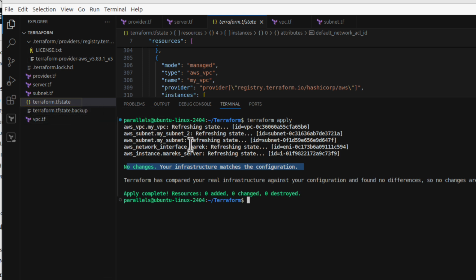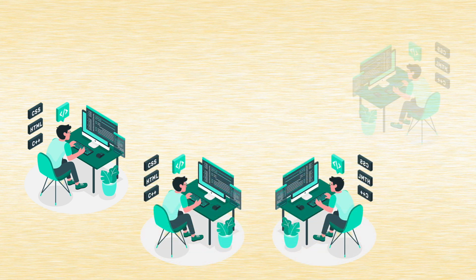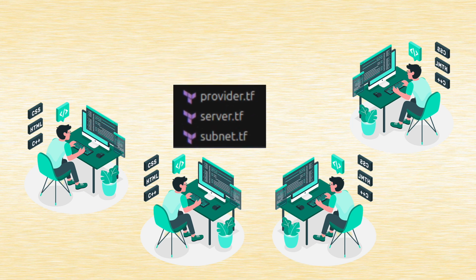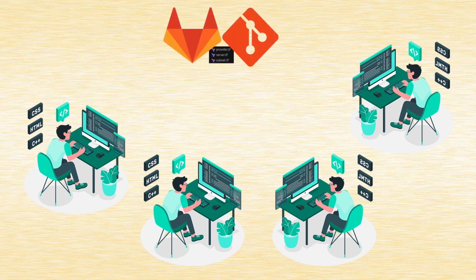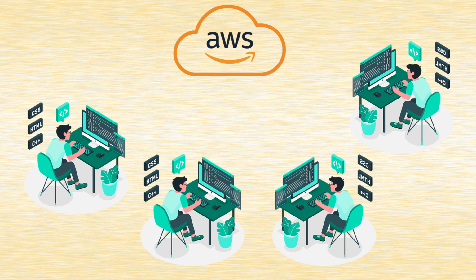The problem is, it's usually the case, especially in bigger companies, that you are not the only person responsible for maintaining that infrastructure. There you might have, I don't know, 5 or 10 people working, maintaining and upgrading the same infrastructure. So what you usually do, you send those files like provider, server.tf files and vpc.tf, you would keep them remotely in GitLab or GitHub, let's say, so all other members can download those files, so every member has exactly the same code. But now let's think what happens if both me and one of the other members start changing something in that infrastructure.